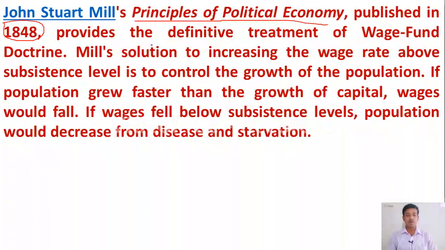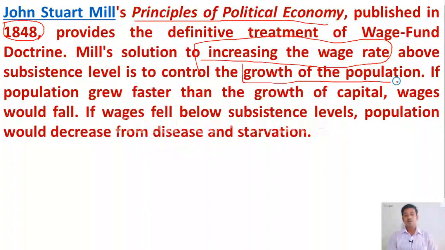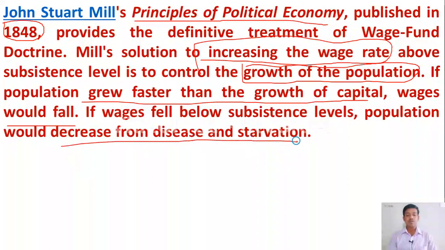In this theory, a solution is given to increase the wage rate above the subsistence level. According to J.S. Mill, we should control the growth of the population. Why? Because if population grows faster than the growth of capital, then wages will fall. If wages fall below subsistence level, population would decrease from disease and starvation. So we should control the population growth to increase the wages above subsistence level.